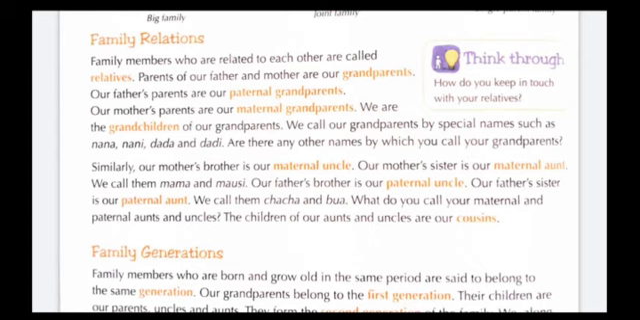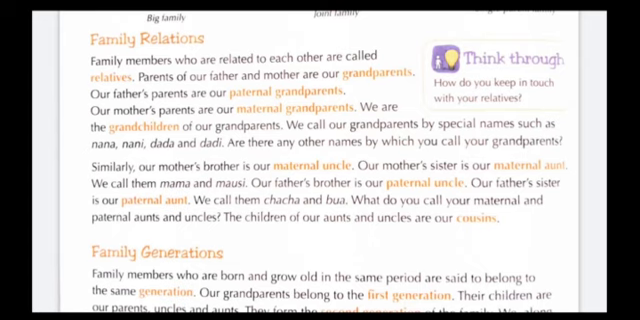So our mother's parents are called our maternal grandparents. That means we are the grandchildren of our grandparents and we call them by special names like Nana, Nani, Dada, Dadi, etc. In the same way, our father's sisters and brothers are called paternal aunts and paternal uncles. So we call them Chacha, Bua.